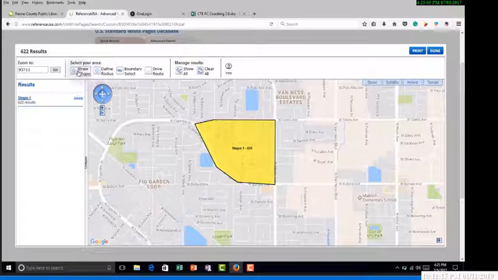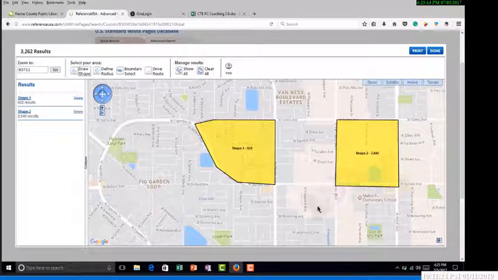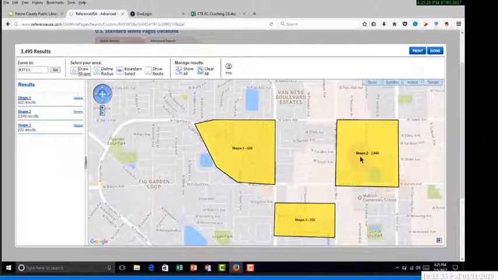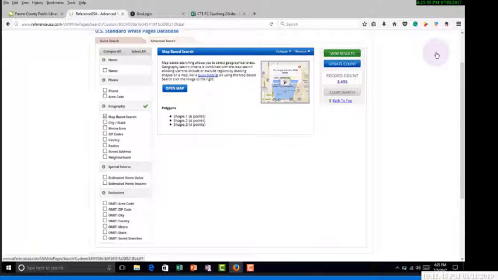The nice thing is that it allows me to do multiple maps. So if I want to do this area over here as well, and what the heck, let's do one more area. So I have 3 different areas. It adds up how many contacts are in each area. Once I hit done, it brings me back here. It shows me the 3 points that I have. I'm going to hit view results, but it shows that I have almost 3,500 records.